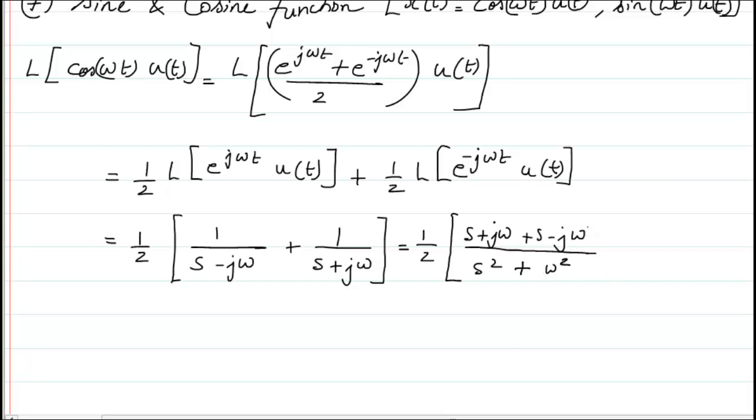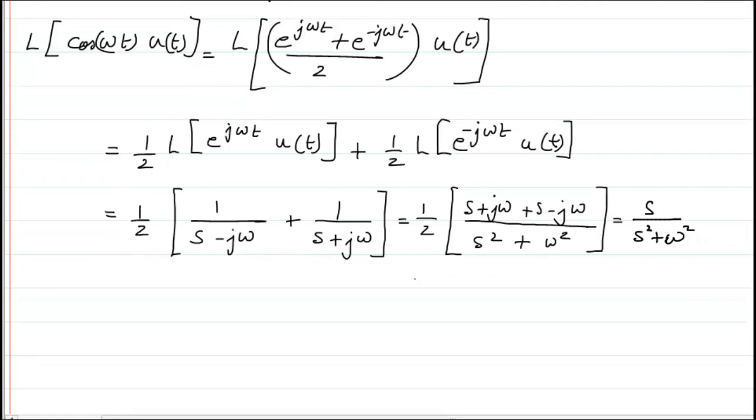Again these minus j and plus j in the numerator will cancel off, and I will get 2s, and that will cancel off with this 2 in the denominator. So in totality I will get s divided by s square plus omega square.